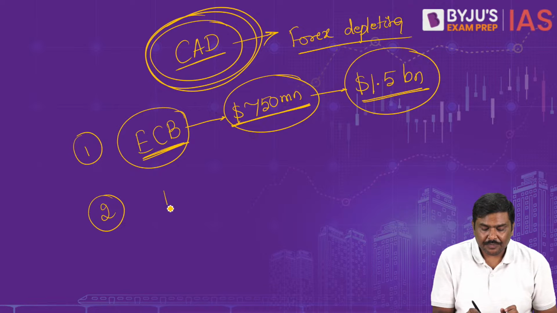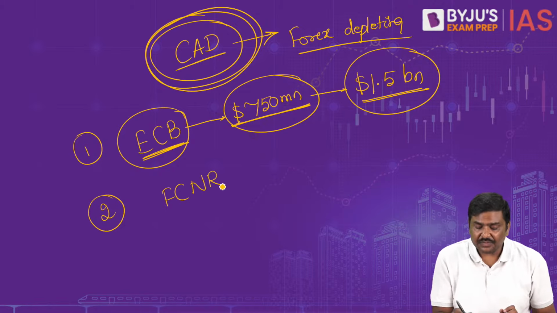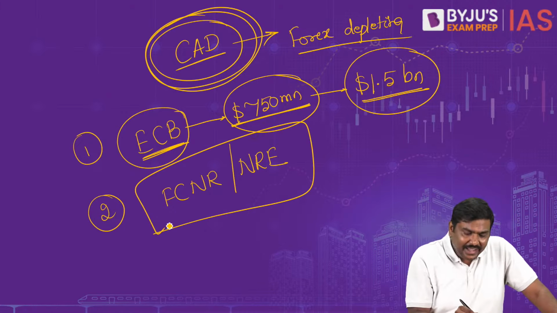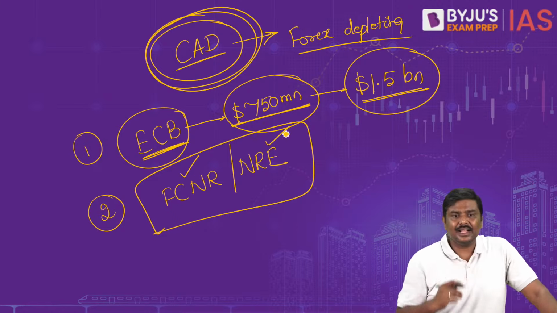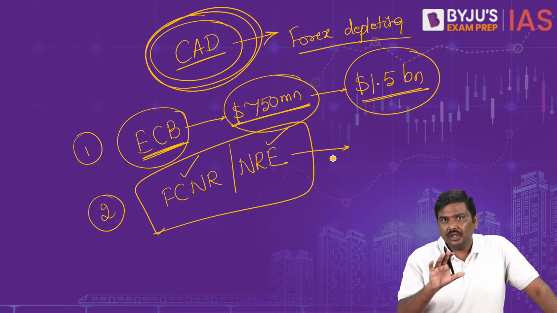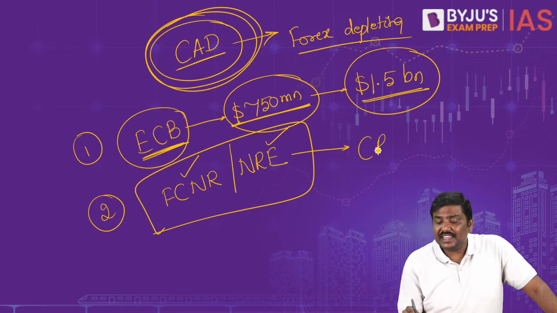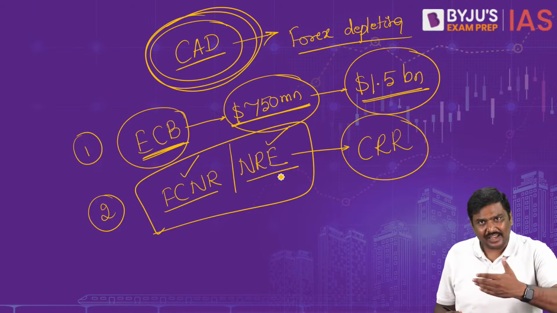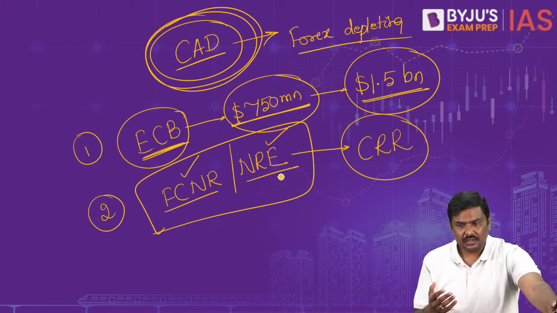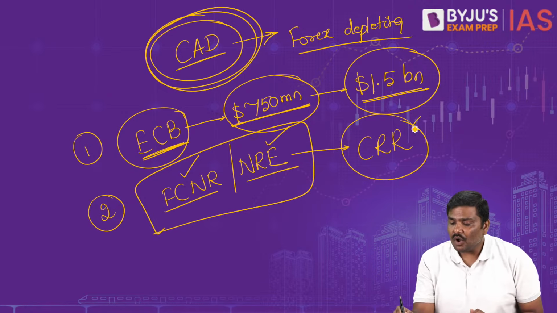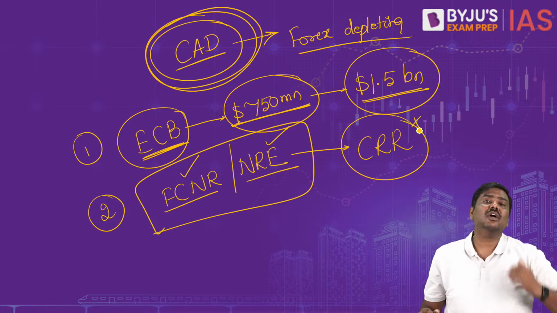The second such measure was FCNR and NRE accounts. If a bank collects any money under the FCNR and NRE accounts, the incremental amount collected, the bank doesn't have to maintain any CRR on this. I will repeat it. For FCNR and NRE, any incremental, meaning any additional deposits they collect now, they will not have to satisfy the CRR requirements for this.